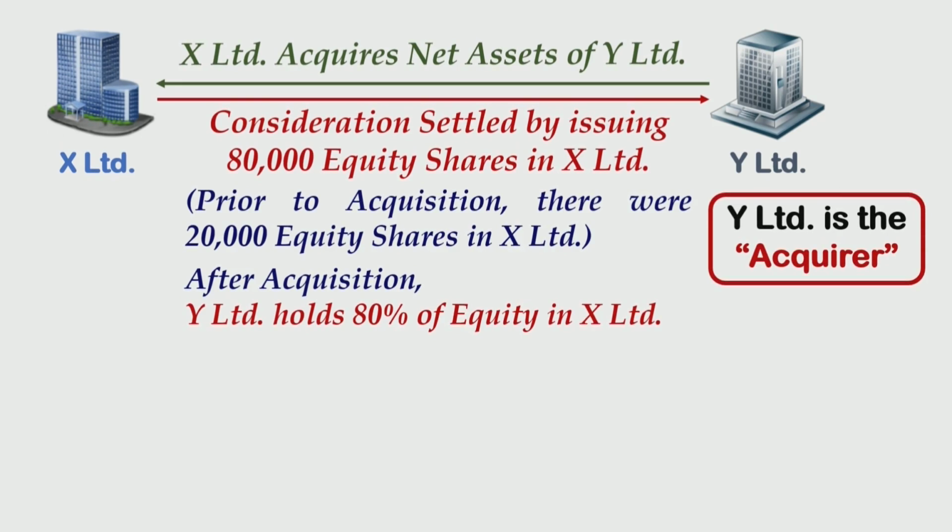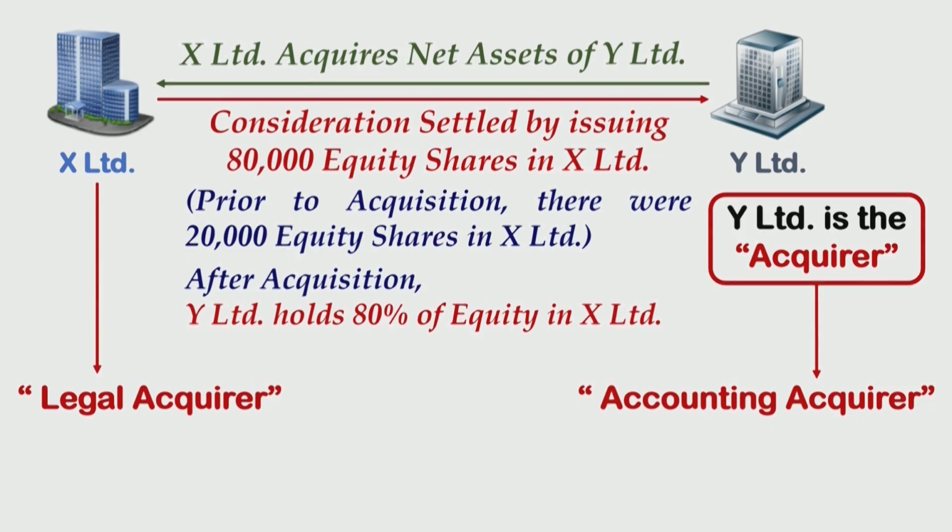So Y Limited is the acquirer from the viewpoint of Ind AS 103, and therefore we would call this company accounting acquirer. On the other side, X Limited continues to be the acquirer from legal point of view and therefore is termed as legal acquirer. Because we are talking about Ind AS 103, from the viewpoint of Ind AS 103, Y Limited will be the acquirer. Don't forget that. Throughout the standard, what we need to consider is the accounting acquirer as the acquirer. We will consider the other entity as the acquiree.